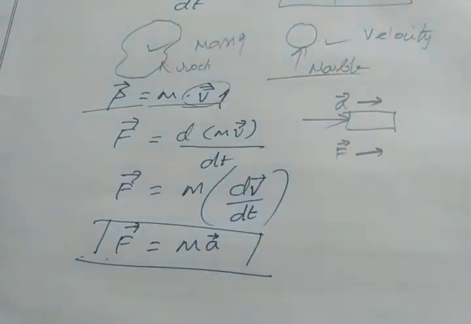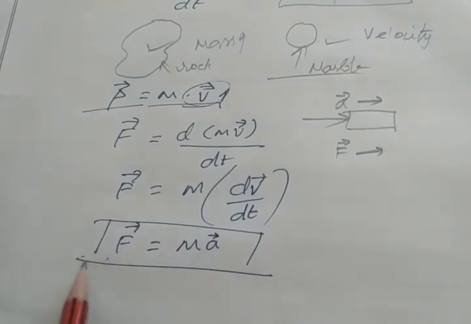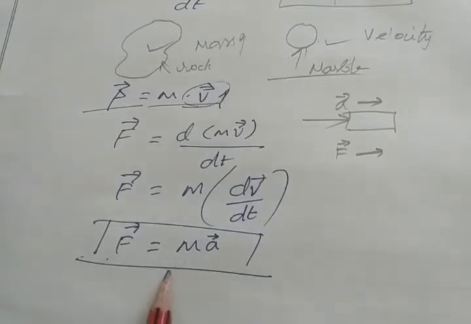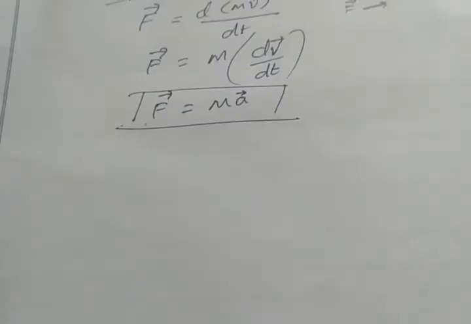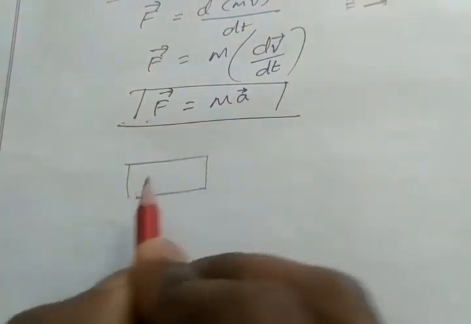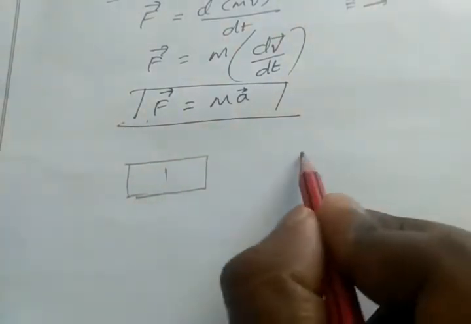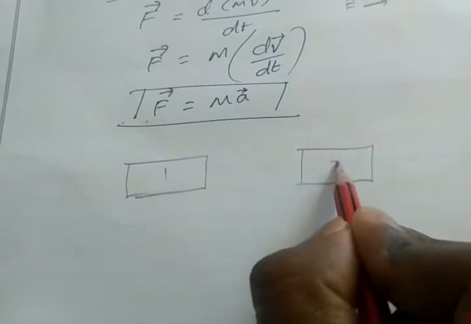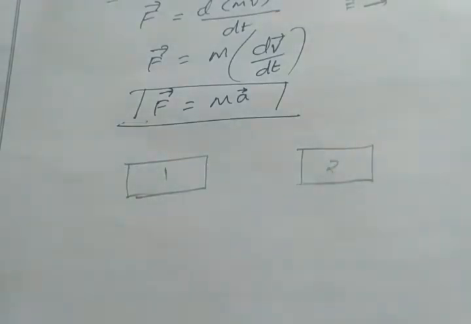So from F equal to dp by dt, we solve this equation F equal to mv. We can explain this Newton's second law from this equation in another way. Consider a situation where we have two objects, that means two masses. So this is our object 1 and this is our object 2, which has equal magnitude of mass.